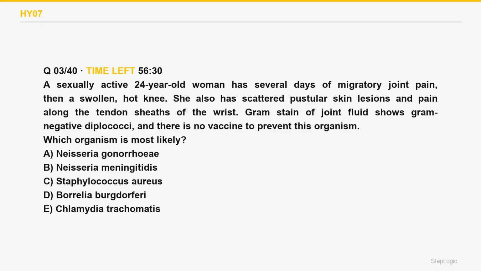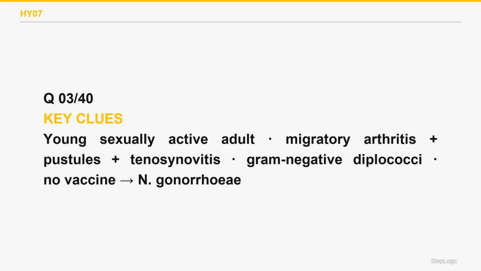Which organism is most likely? A sexually active 24-year-old woman has several days of migratory joint pain, then a swollen, hot knee. She also has scattered pustular skin lesions and pain along the tendon sheaths of the wrist. Gram stain of joint fluid shows gram-negative diplococci, and there is no vaccine to prevent this organism. Read the command. Identify the organism. Migratory arthritis, pustules, and tenosynovitis is disseminated gonococcus. Neisseria gonorrhoeae.